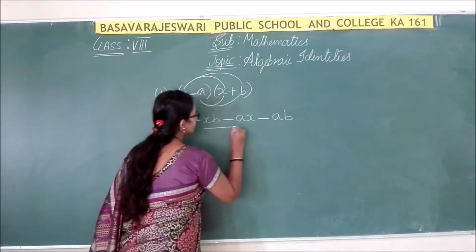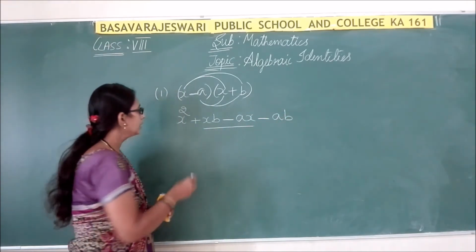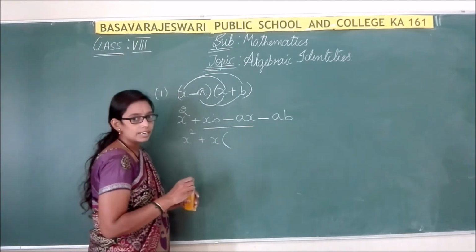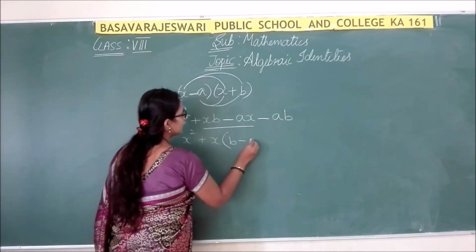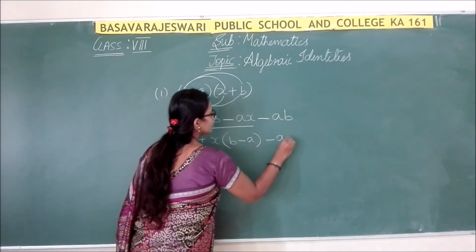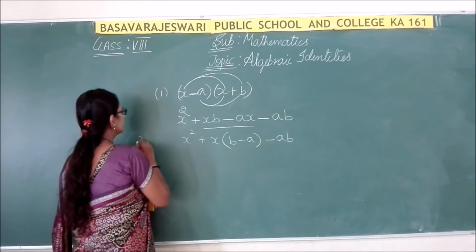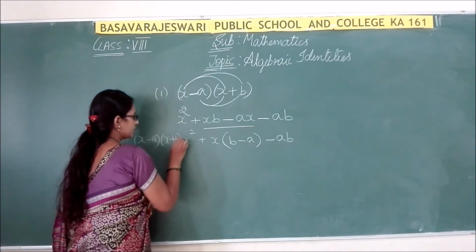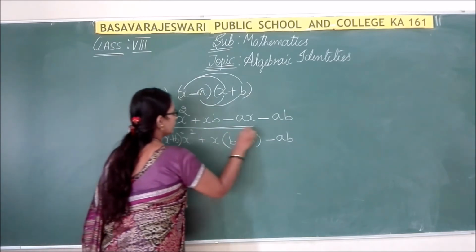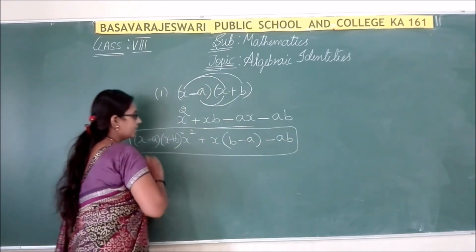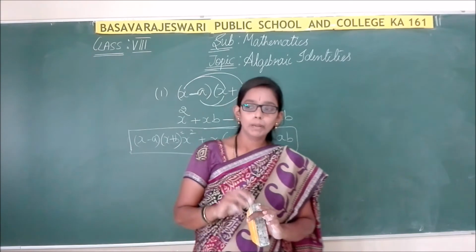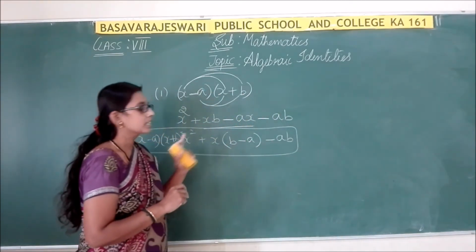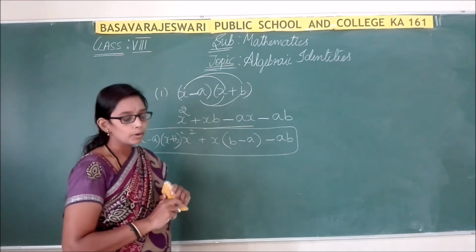So now here you can find x as common. You can take x outside and the remaining terms inside the bracket. So here b minus a, minus ab. So this is the identity for x minus a into x plus b. So here we have solved the third identity. In exercise problems we are going to apply these identities. You can substitute the values of the variables given in the identity and solve the problem.